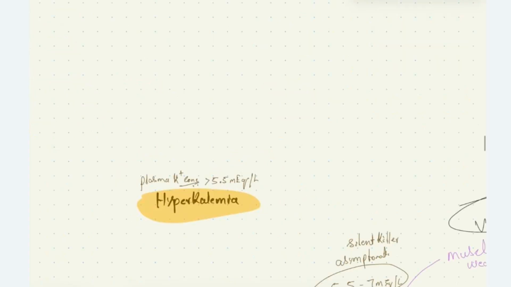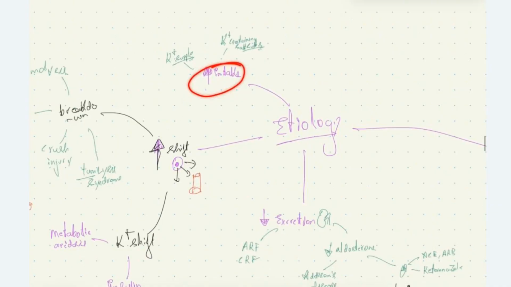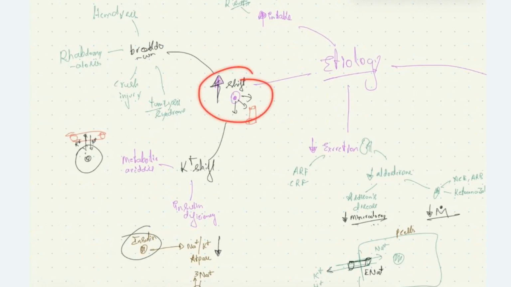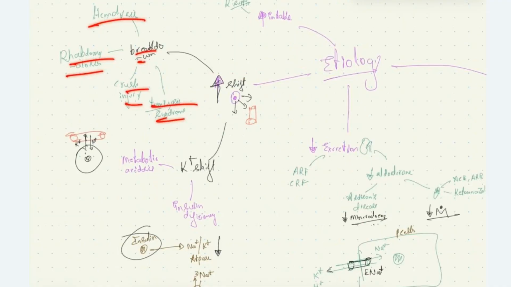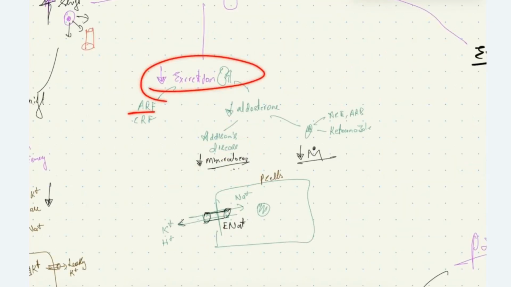To summarize, hyperkalemia is a condition where we see plasma potassium levels more than 5.5 milliequivalent per liter. The etiology of this condition: due to increased intake like potassium containing salt substitutes and potassium supplements, the patient can have hyperkalemia; due to increased shift from the cell into the blood in case of breakdown of cells seen in hemolysis, rhabdomyolysis, crush injury, tumor lysis syndrome, and in case of metabolic acidosis and insulin deficiency; and due to reduced excretion secondary to acute renal failure, chronic renal failure, or due to reduced aldosterone level or its action on its receptors. We see hyperkalemia in Addison's disease, ACE inhibitor intake, and ketoconazole drug intake.